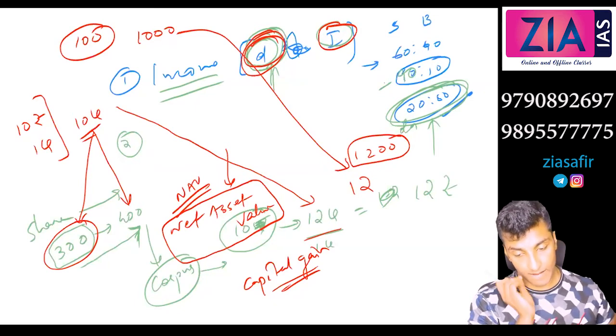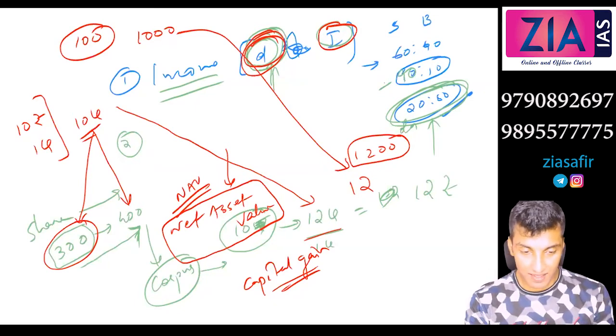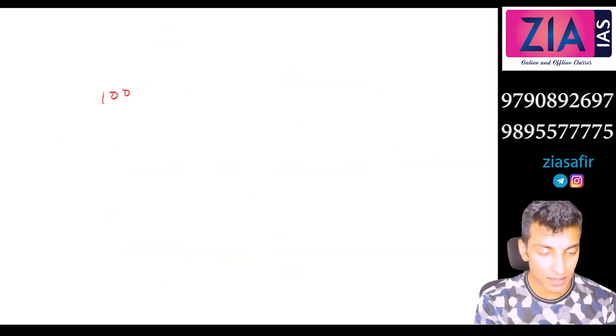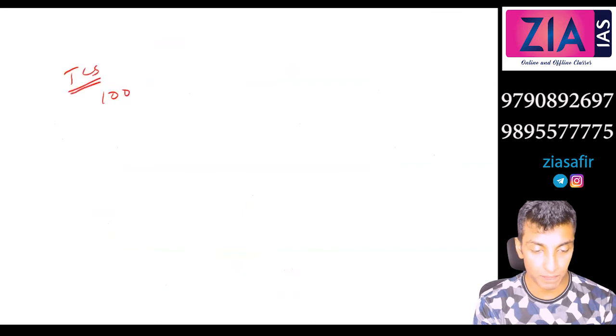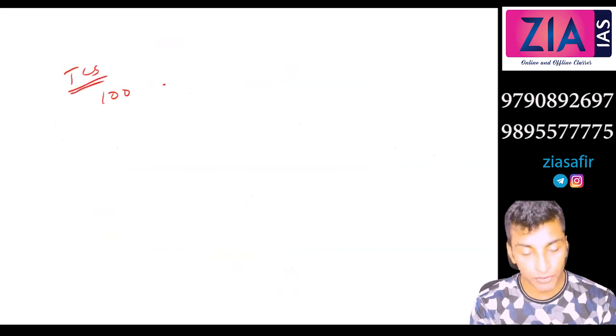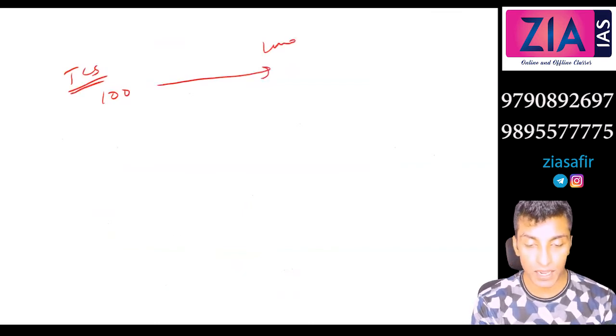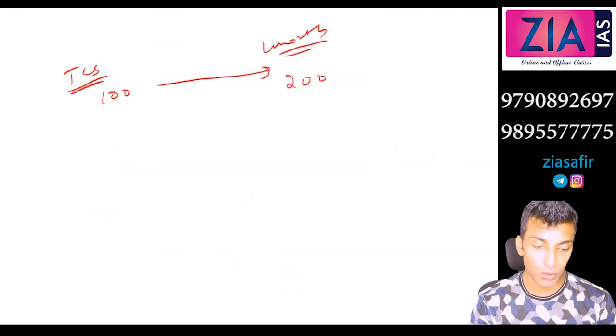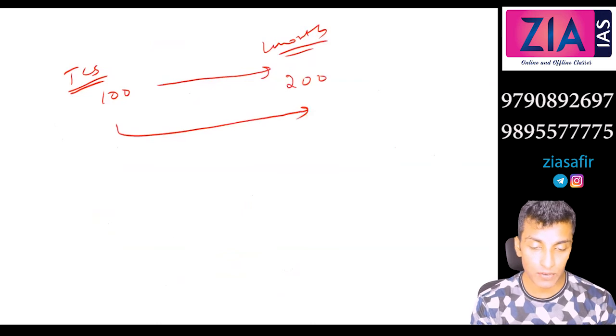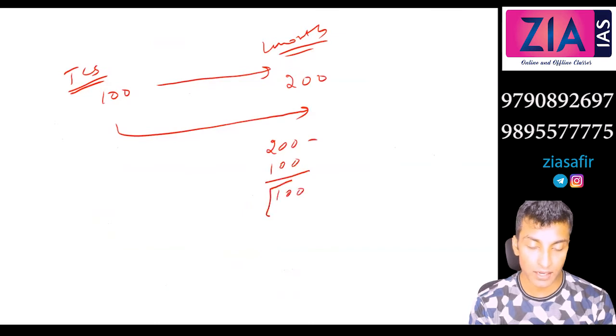Sir, please explain it. Yeah, let's suppose you are buying a share for 100 rupee. One share of TCS is costing 100 rupee. Now, after let's say 1 month, this share price has increased to 200 rupee. So what you can do now, you can sell this share, right? And you will get how much? 200. So 200 minus the price at which you bought, 100, that is your return, right? This 100 is your return. Correct? So this is what you call capital gain.